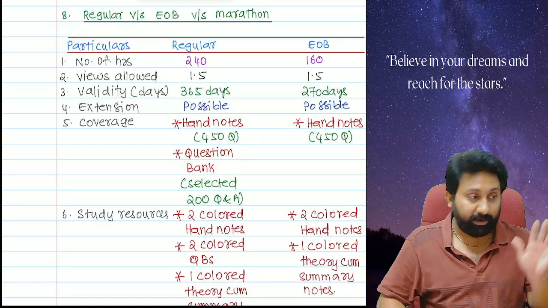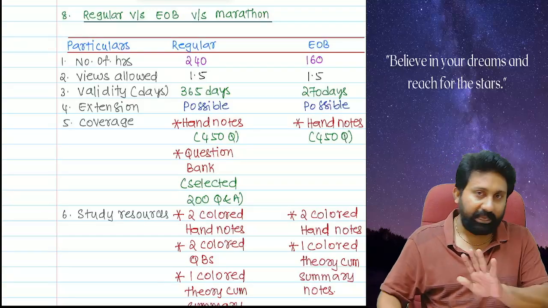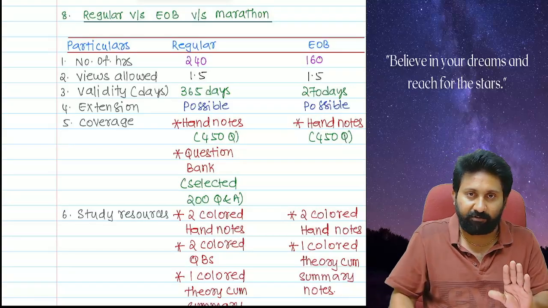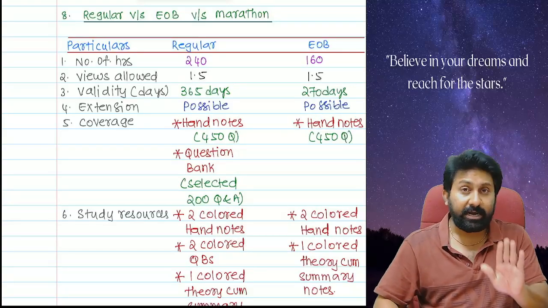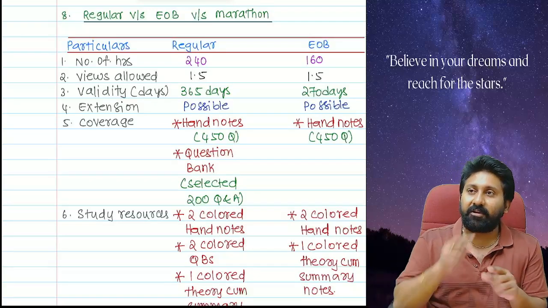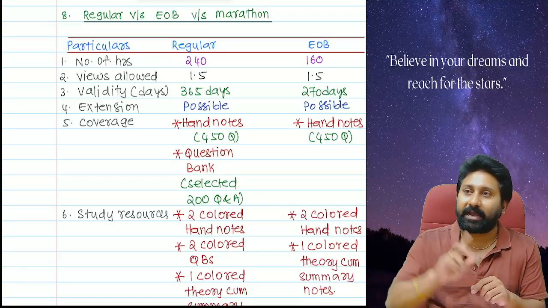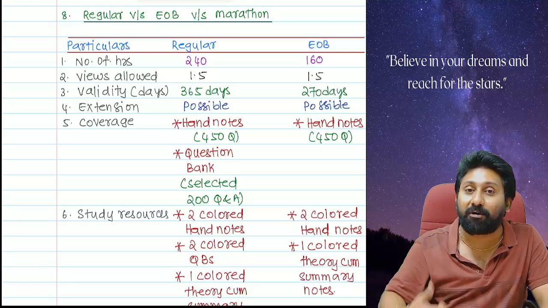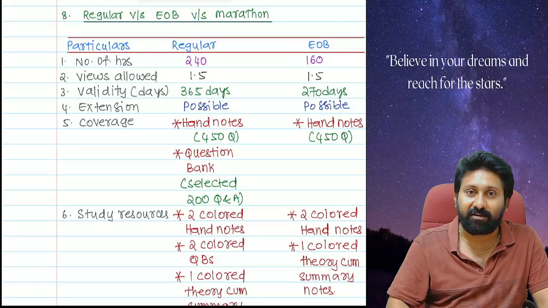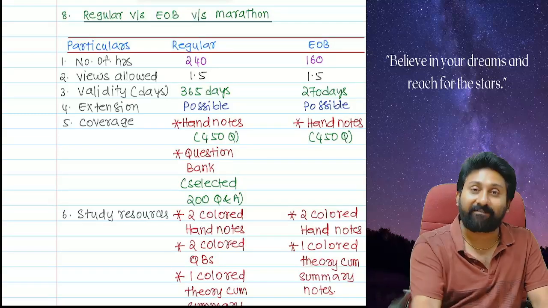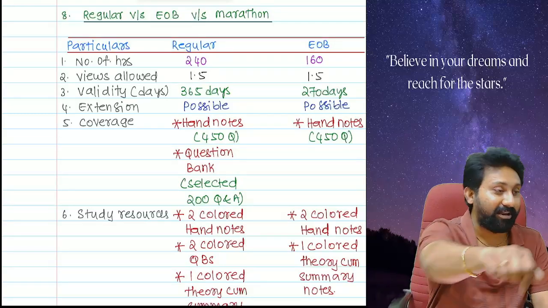That is for regular. But for EOB, I'm going to cover only hand notes, because of the time constraint. The problem with students is that if I cover extra questions in EOB, there is a complaint: why are you covering extra? We invested in EOB with a duration constraint, why are you covering the question bank? Time is getting wasted. And if I don't cover it in regular, they say we paid for regular, why are you not covering?